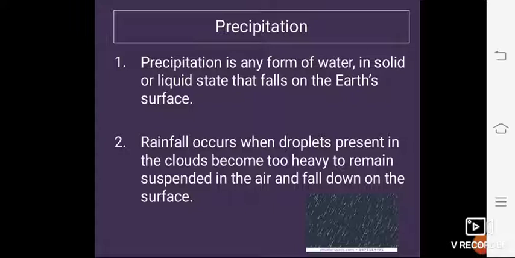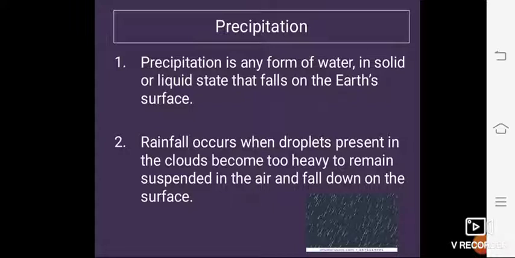Yes, rainfall occurs when droplets present in the clouds become too heavy to remain suspended in the air and fall down on the surface. When warm, moist air cools, it condenses to form thick clouds, which bring rainfall in the form of large drops of water. Yes, student, you know about this rainfall. Rainfall occurs when droplets present in the clouds become too heavy to remain suspended in the air and fall down on the surface.